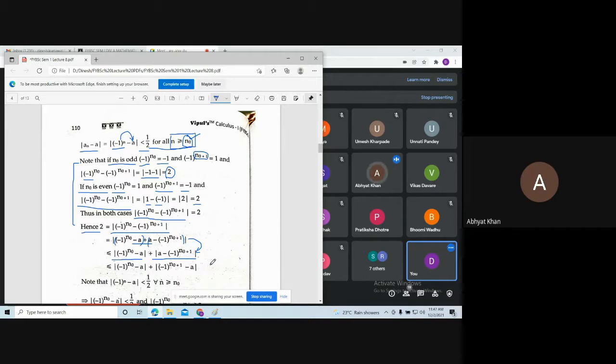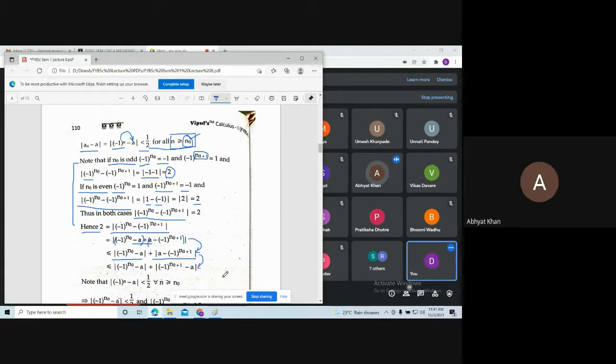Yes, sir. Okay. Now observe, we are keeping the first modulus as it is, but we are reversing the terms of the second modulus. Can I do that? Can I write the above modulus in this way?